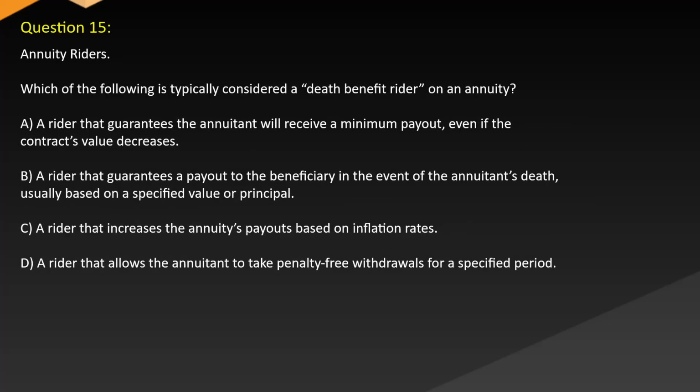Question 15. Annuity riders. Which of the following is typically considered a death benefit rider on an annuity? A. A rider that guarantees the annuitant will receive a minimum payout even if the contract's value decreases. B. A rider that guarantees a payout to the beneficiary in the event of the annuitant's death, usually based on a specified value or principle. C. A rider that increases the annuity's payouts based on inflation rates. D. A rider that allows the annuitant to take penalty-free withdrawals for a specified period.